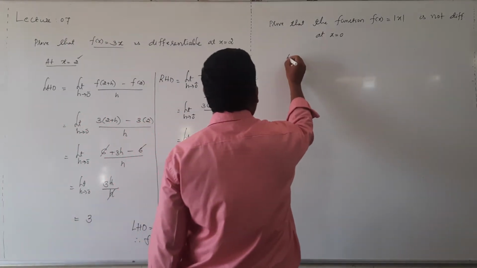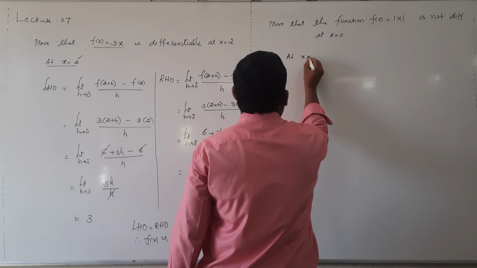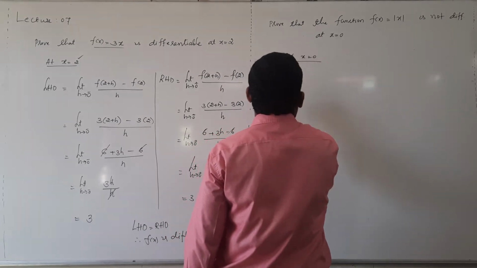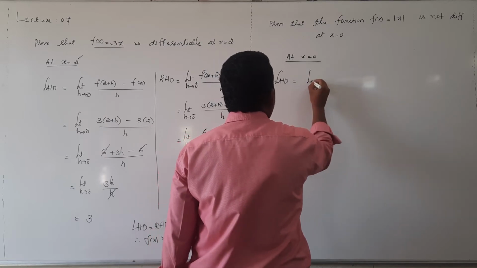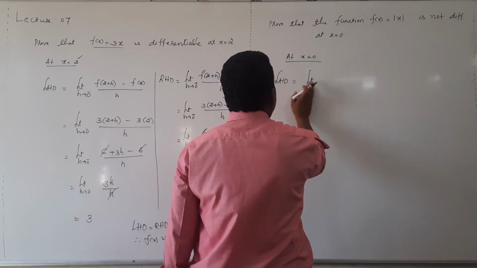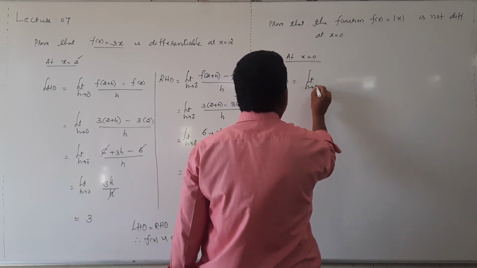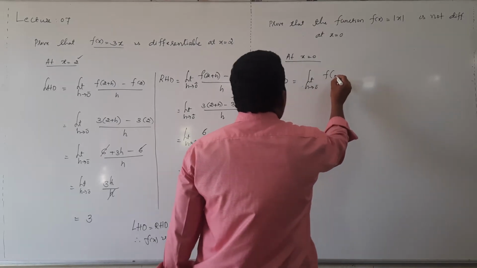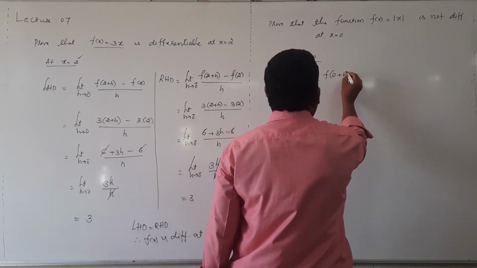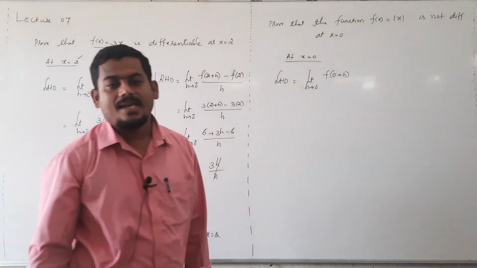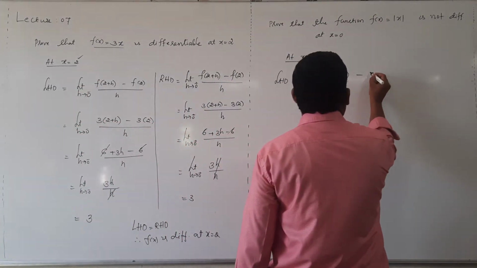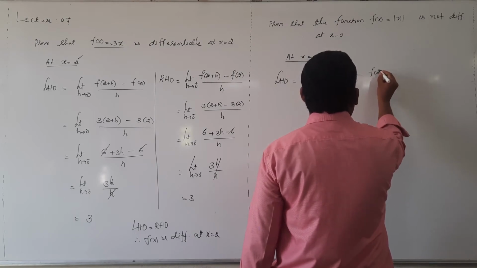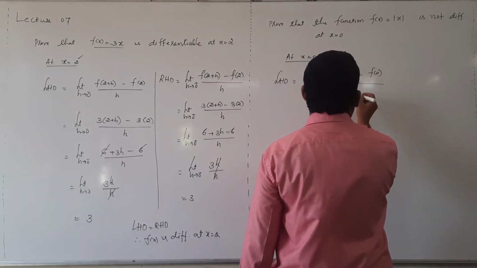Again the same procedure only. At x equal to 0, left hand derivative LHD, the left hand derivative notation at 0 is limit h tending to 0 minus f of 0 plus h minus f of 0, whole thing divided by h.